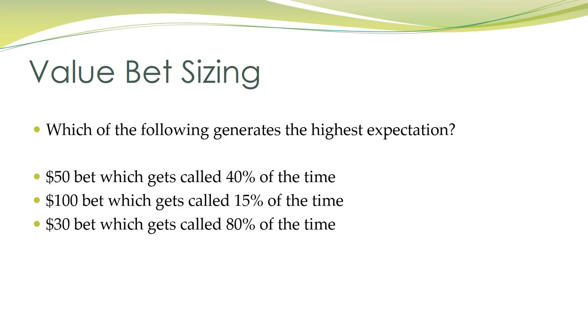Sometimes people think that the goal of value betting is to get the biggest bet paid off possible. Well, we can see here that that's not the case, because although we can sometimes get a $100 bet paid off, because it only succeeds with a 15% frequency, it's not going to be the most profitable thing to do in the long run. In fact, in this case, it's actually better for us to bet $30. Now, we don't want for you to think the opposite either. It's not the case that smaller value bets are necessarily better. It's just to do with the frequency in this case, because if a $100 bet got paid off 30% of the time, that would actually now be the best bet sizing out of the three.